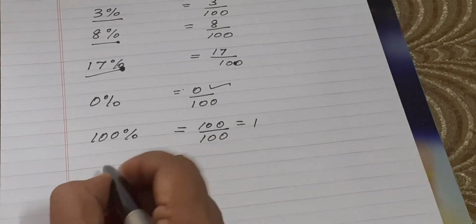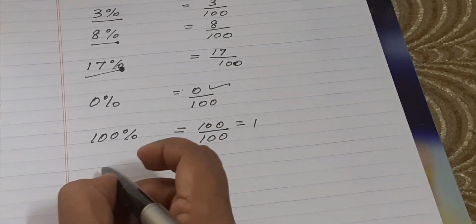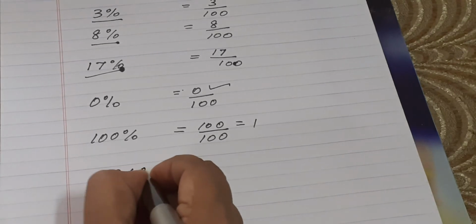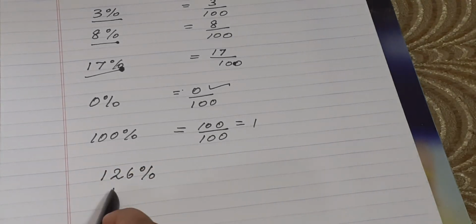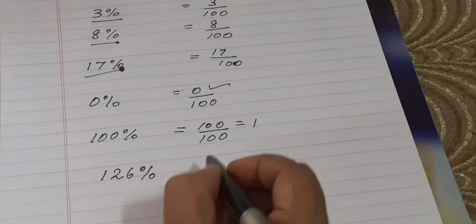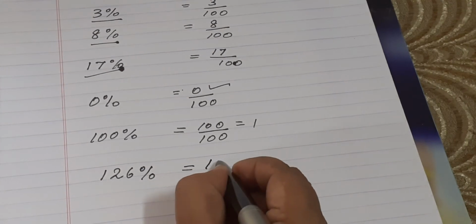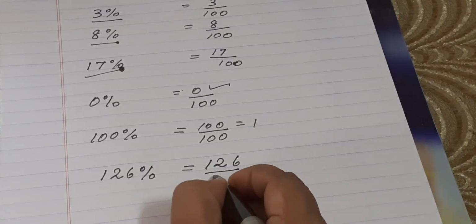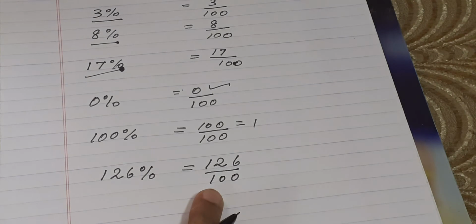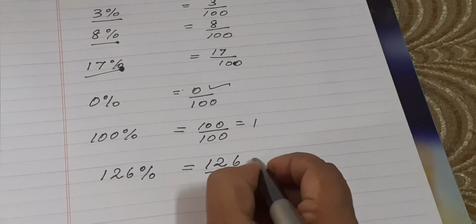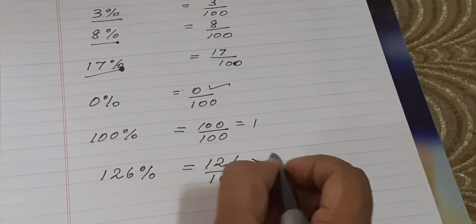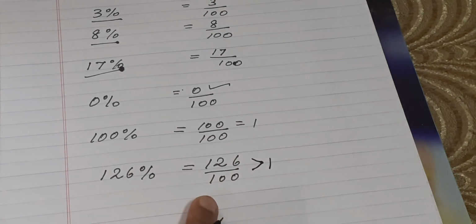Then, is it possible to have a percentage more than 100? 126%. Does it happen? Yes, it also can happen. We can write it as 126 by 100. This is a fraction. What type of fraction is this one? Improper fraction. The value will be greater than 1. Okay, hope it is clear.